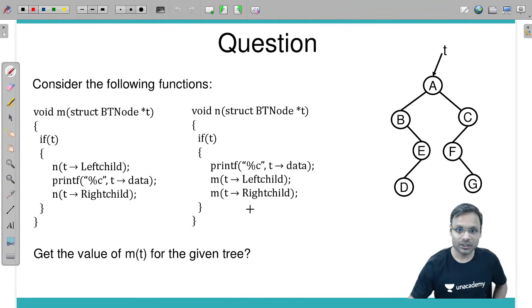If you guys are understanding this, then another question. M of T function you need to call on this particular tree now. M function is in order. In order means put the dot here, in order way. Next, n function is pre-order, so next level pre-order. Then on the next level in order way, between left and right subtrees, then pre-order way.